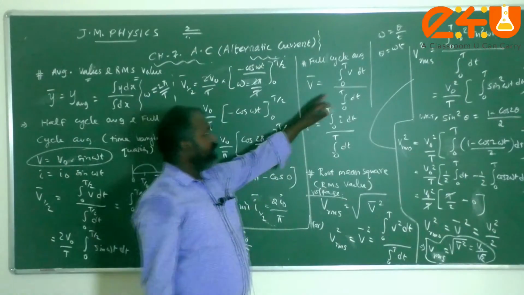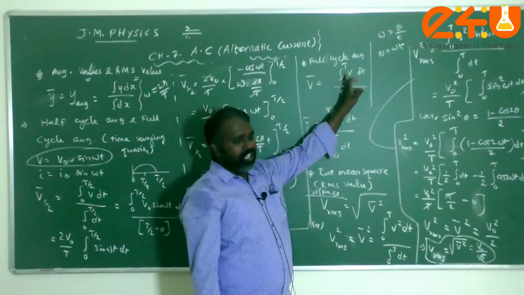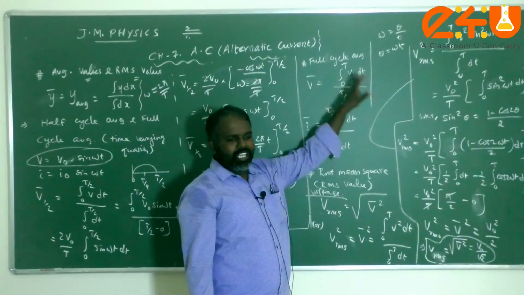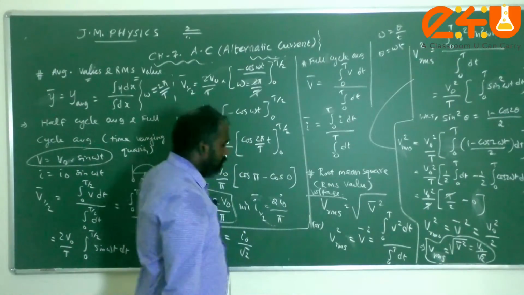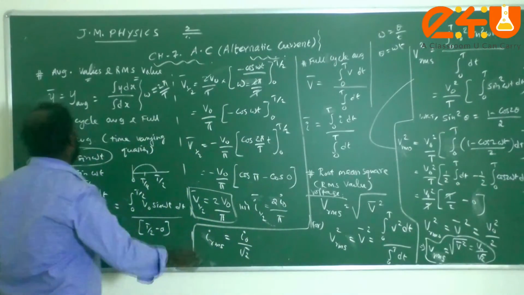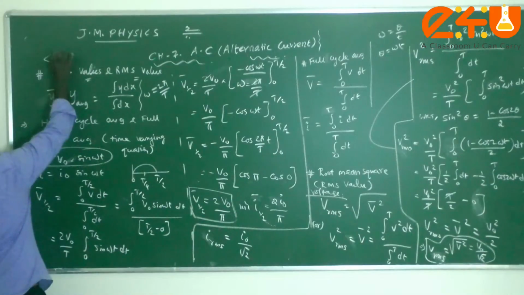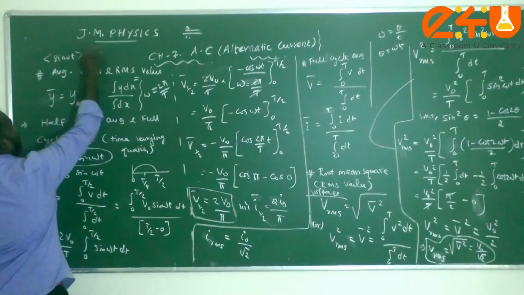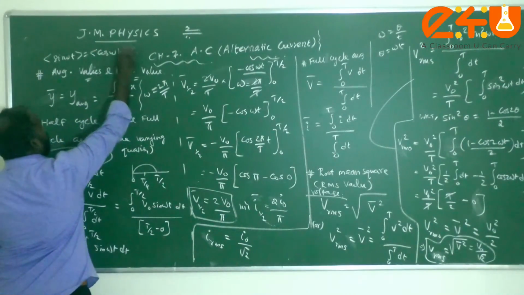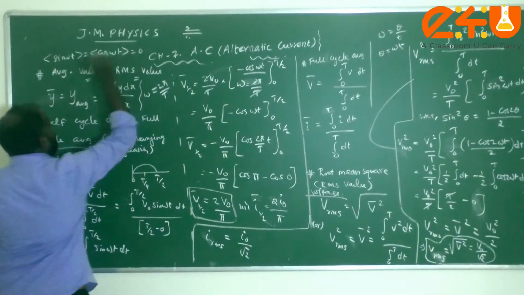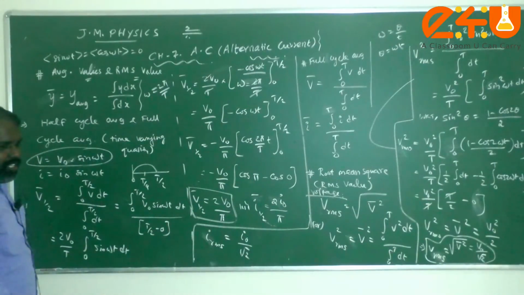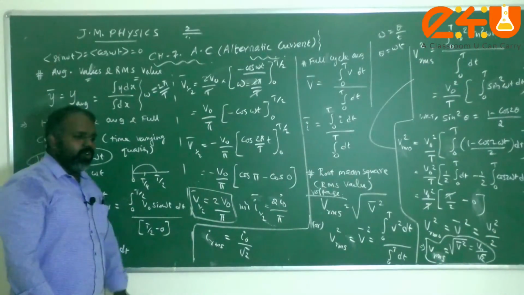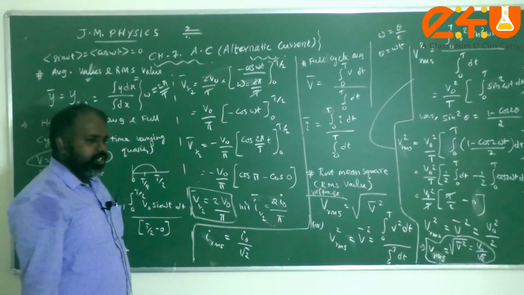For example, if you are taking V naught sine omega t, and you find the time average of a sine function, as we said earlier, the value for sine omega t or cos omega t or the product of that will be 0 for a time average, that is between the interval 0 to T.